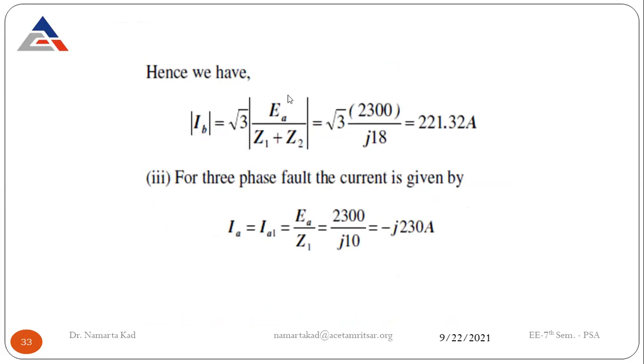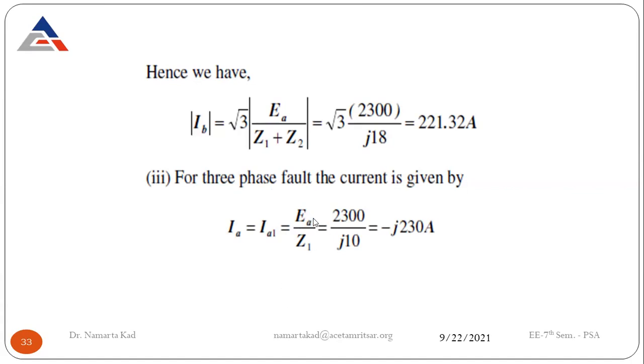Or you can just apply directly this formula that IB is equal to root 3 EA divided by Z1 plus Z2. So root 3 into 2300 divided by j18, and this results in 221.32.